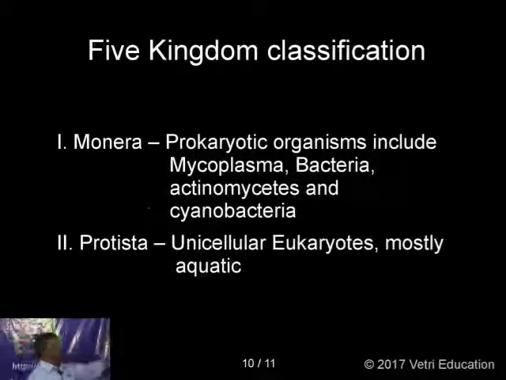The first he had taken was the Monera. In Monera, he took prokaryotic organisms. What are prokaryotes? Prokaryote: protos means primitive, karyo means nucleus. The organisms having a primitive type of nucleus. What are the primitive characters? The nucleus does not have a nuclear membrane, and there is an absence of mitochondria, chloroplast, Golgi bodies, and endoplasmic reticulum. Those are called the prokaryotes.